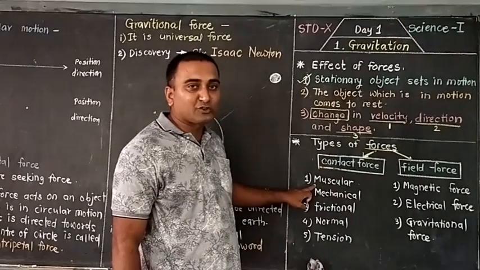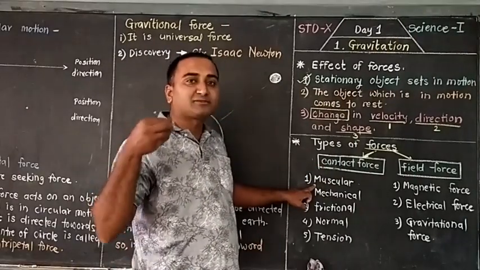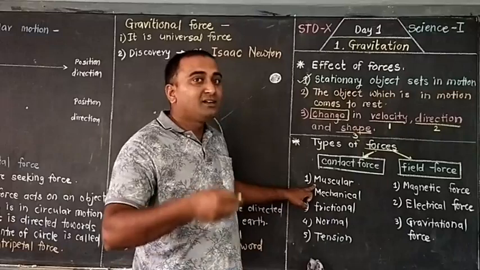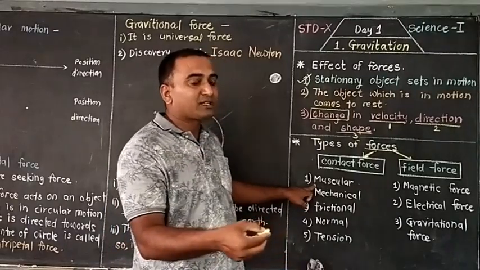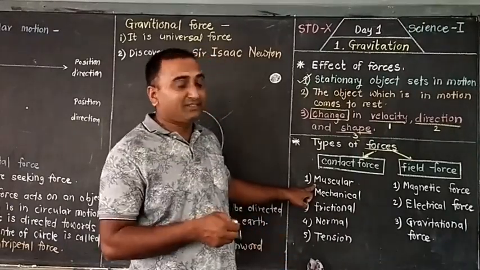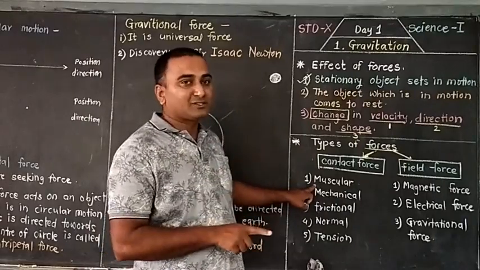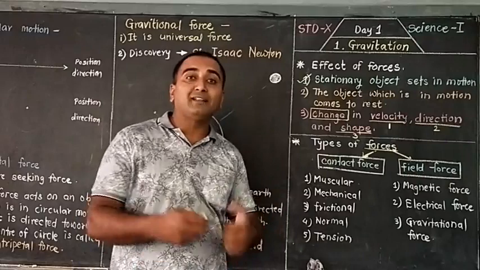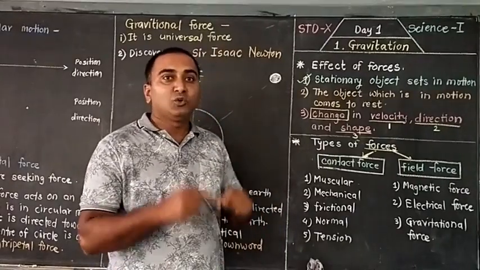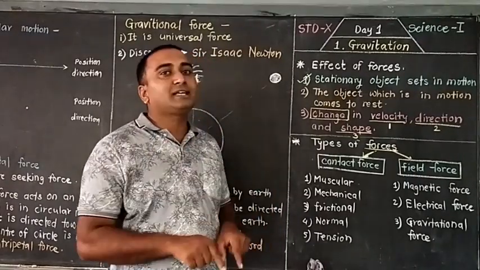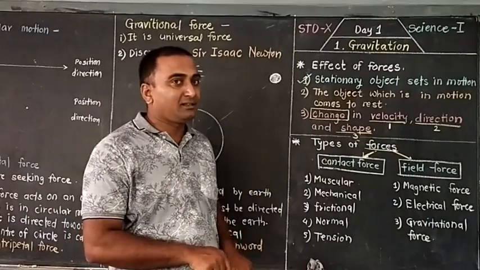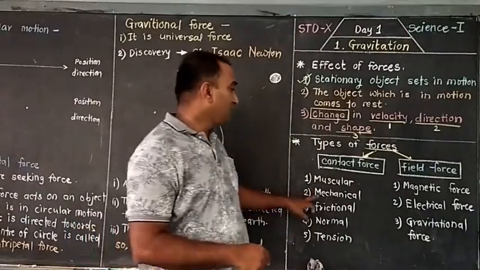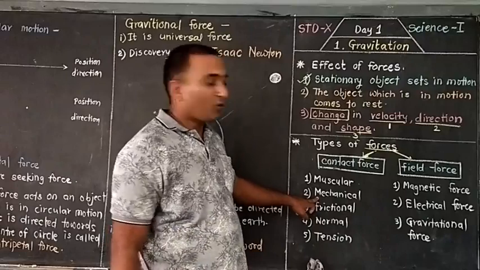First is muscular force. To pick up any object from the ground, we have direct contact with that object. Without contact we can't do that activity. So muscular force is also an example of contact force. Second, mechanical force. Suppose you want to paddle a cycle, you should have contact with the paddle, then only you can paddle it. So mechanical force is also a contact force.